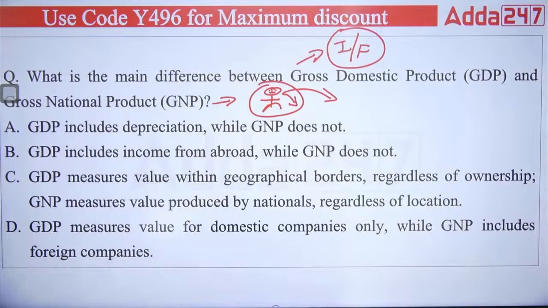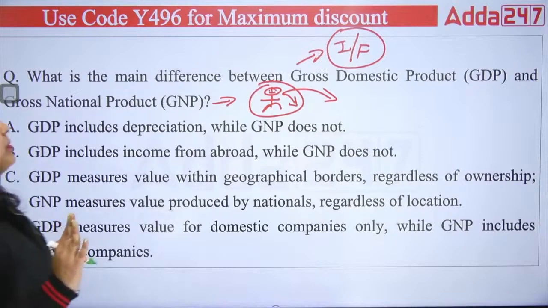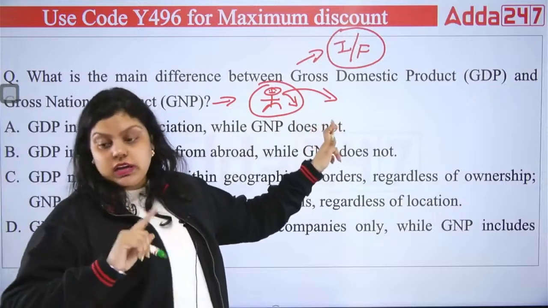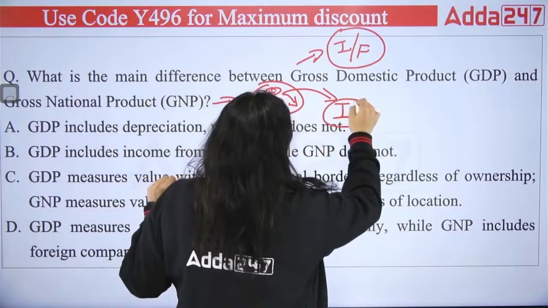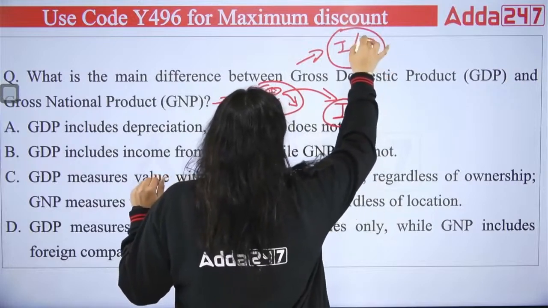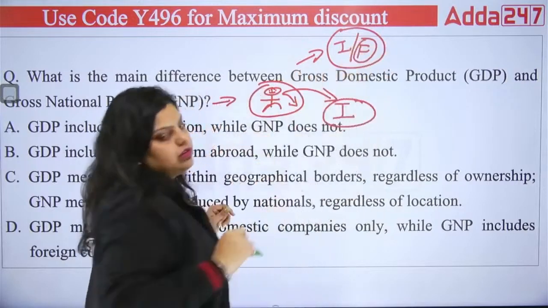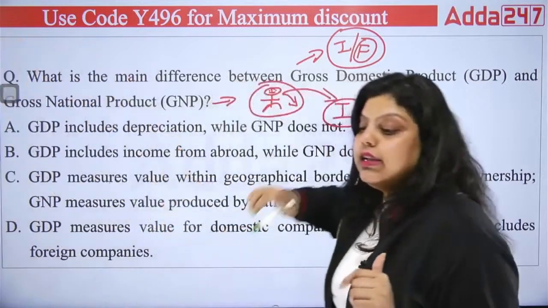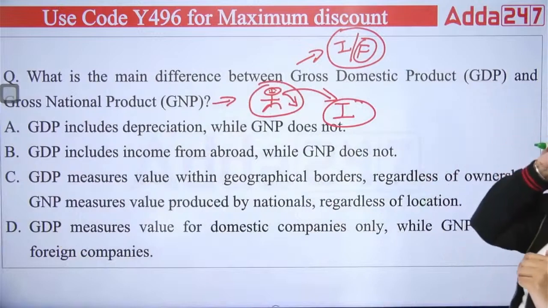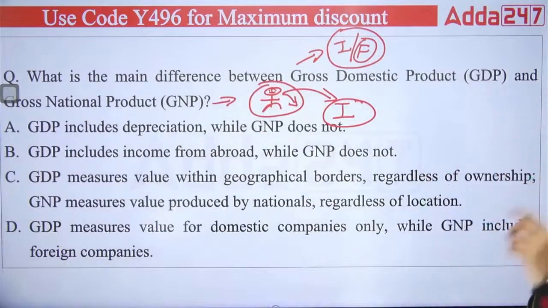The difference here is very simple: the Indians who are earning in a foreign country and the foreigners who are earning in India. That's the difference you have to calculate here, and that's the difference between GDP and GNP.